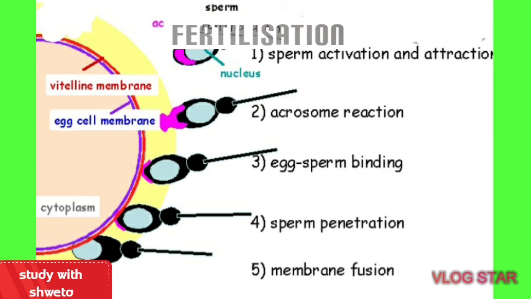If this question comes in the exam, you can finish your topic here, till karyogamy. It is never asked in full. Questions will come in fragments. You might be asked to answer what is the cortical reaction, what is the acrosome reaction, and what is the cone of reception, to be asked for 1 mark. So this is about fertilization.